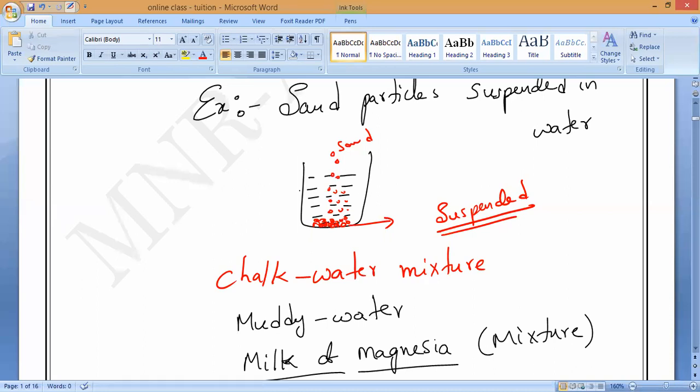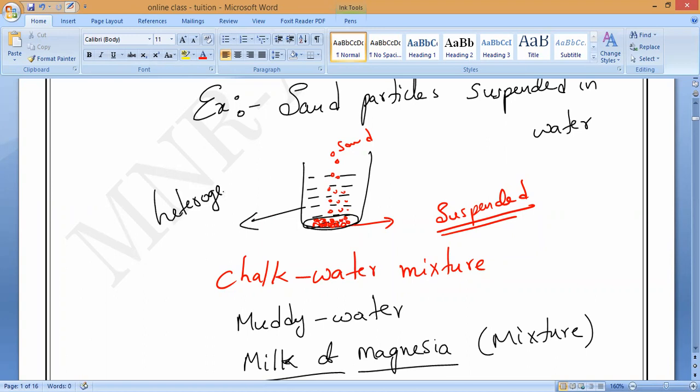Will the sand be distributed equally throughout the water, or will it settle down? Can you say? Settling down, sir. Now, from this I can say, is it a heterogeneous mixture or a homogeneous mixture? Heterogeneous mixture.